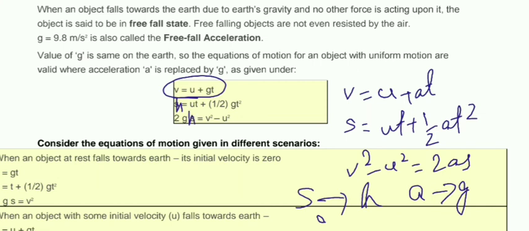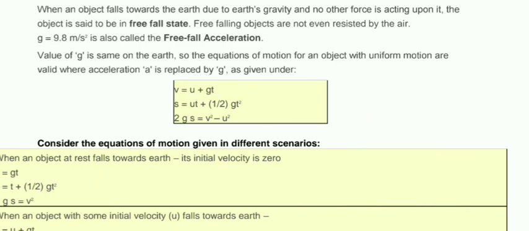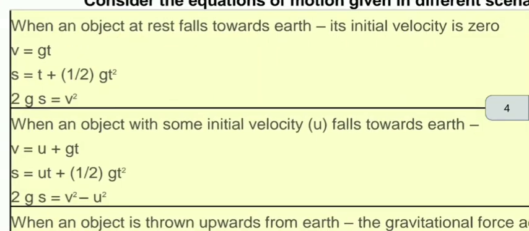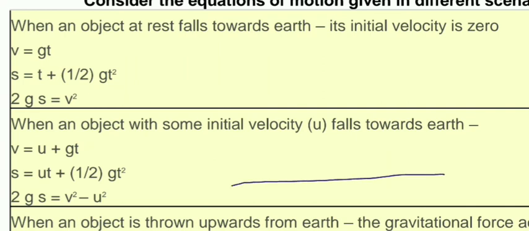Now one more thing I would like to say. When an object at rest falls towards the earth, its initial velocity will be 0. Look, if an object is falling from a certain height towards the earth, definitely here initial velocity u will be 0.